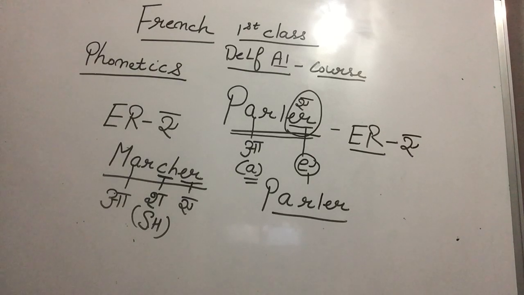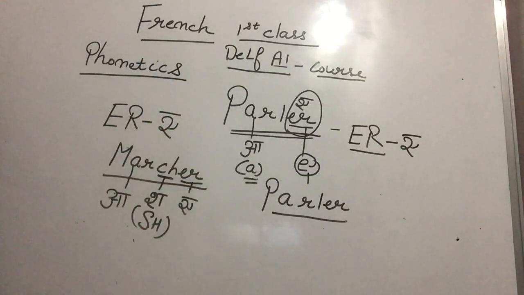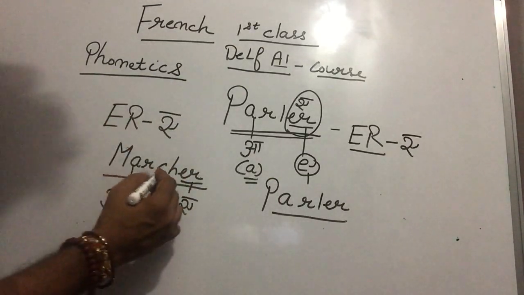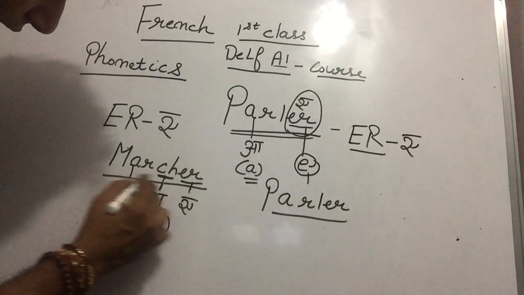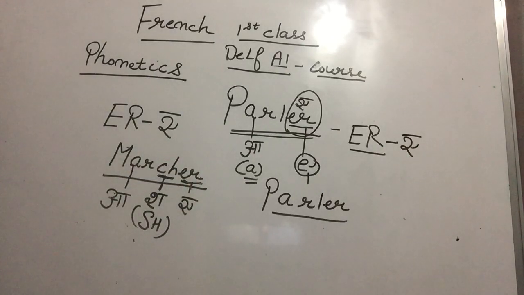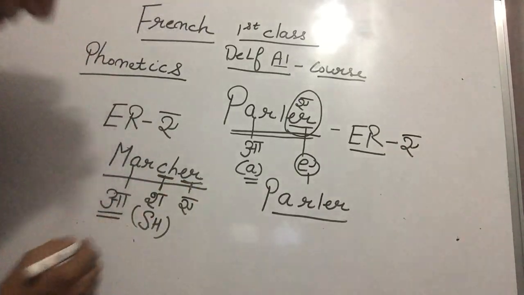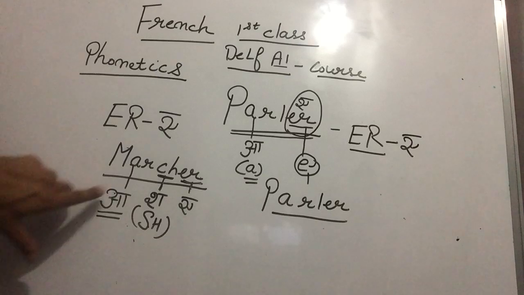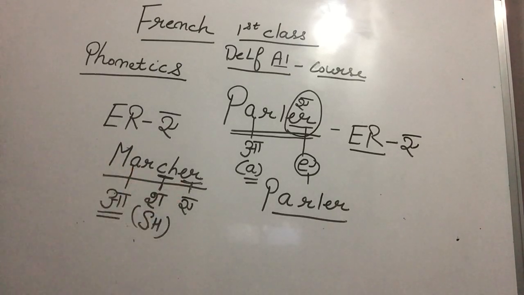So, Paji, we have CH. I'm repeating the session, okay? You can write it down meanwhile, and you can listen to me also. My CH sound is sh, my A sound is a, and my ER sound is A. Is that clear to you, Paji? A sound is a, CH sound is sh, and ER sound is A.